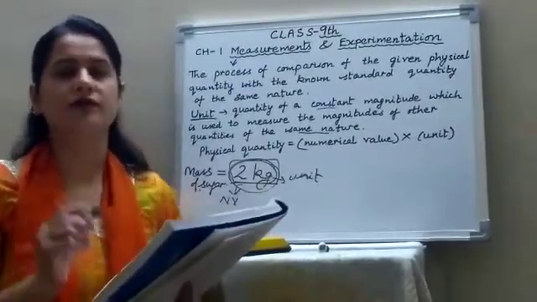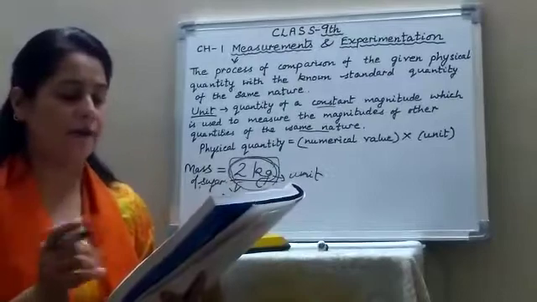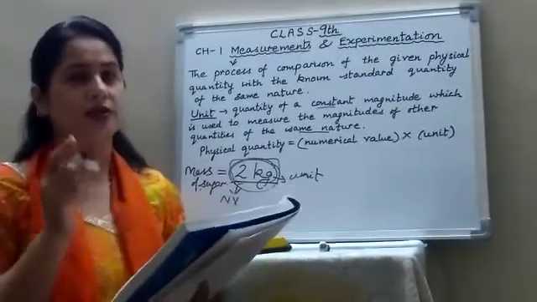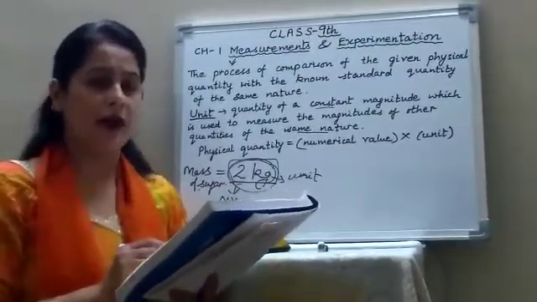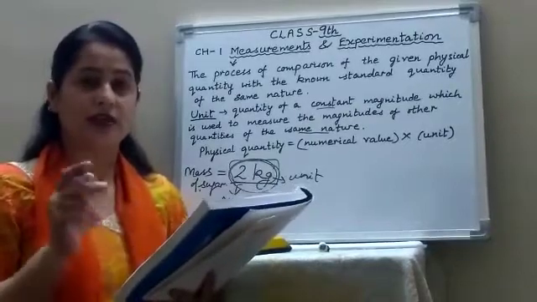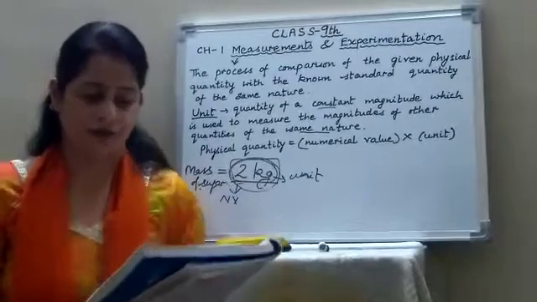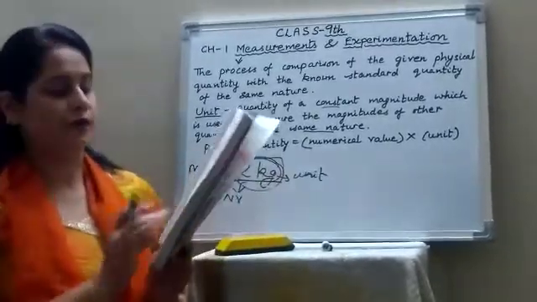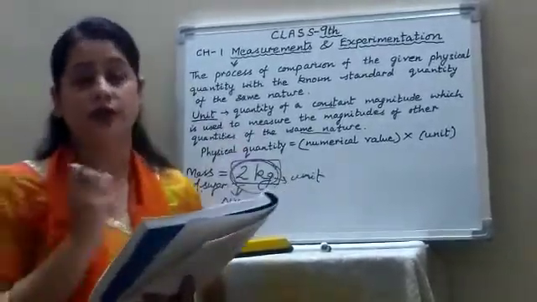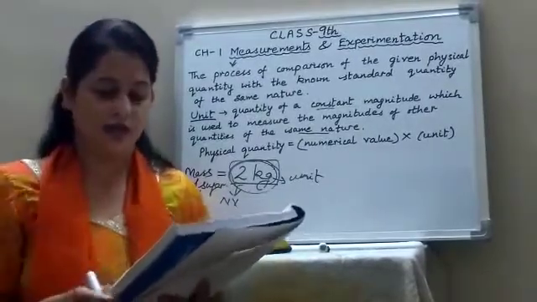If the mass of the given quantity of sugar is 5 kilograms, it means that the mass is measured in the unit of kilogram, and that unit is contained 5 times in that given quantity of sugar. Now, the choice of the unit. How will you choose the unit?